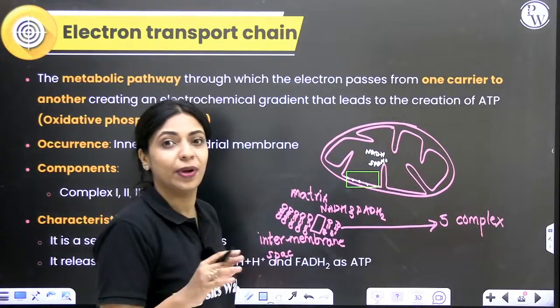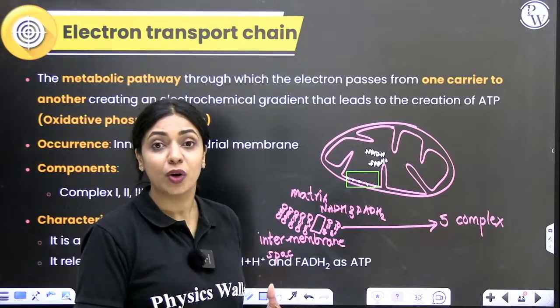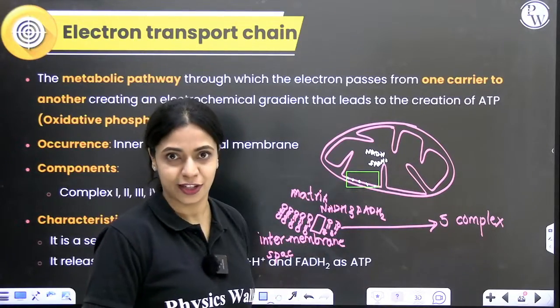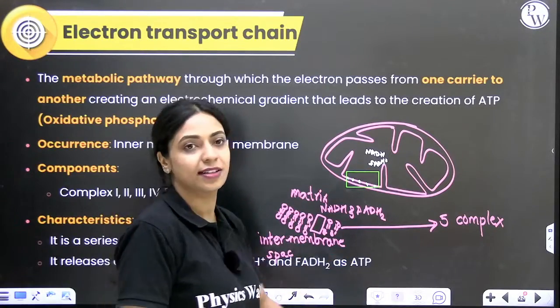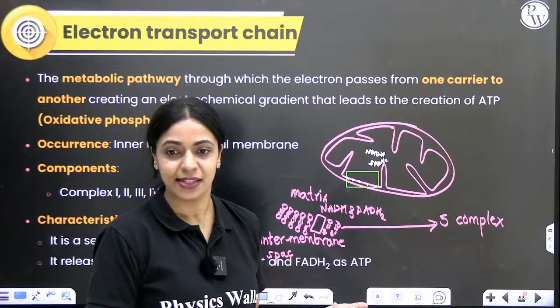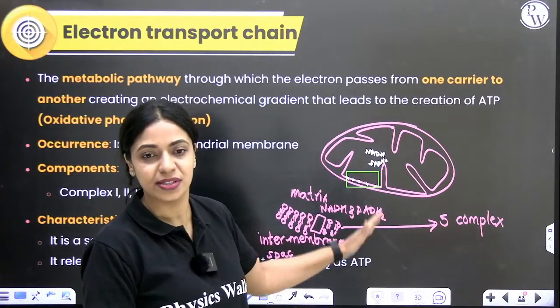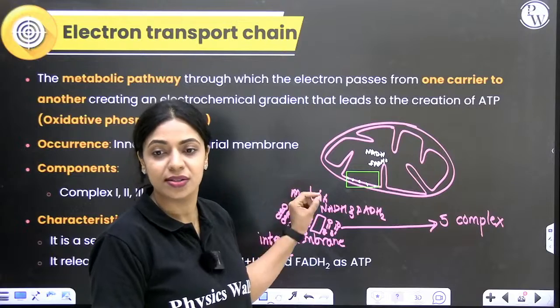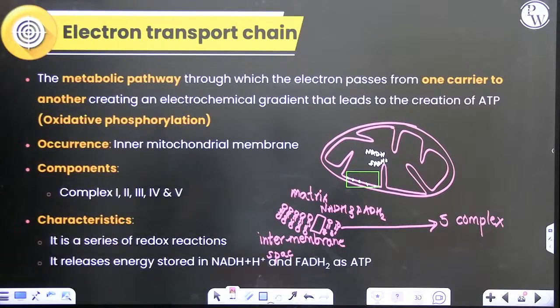In each complex, there are many different components. So whatever electron is present in NADH and FADH2, it will be passed on to this series of electron carriers present in these complexes. As the electrons are getting passed, ATP will get synthesized. So that is what happens in electron transport system. This is also called oxidative phosphorylation. Understood? This is the difficult portion of the chapter, but hopefully after this session, you will never say it is difficult again.